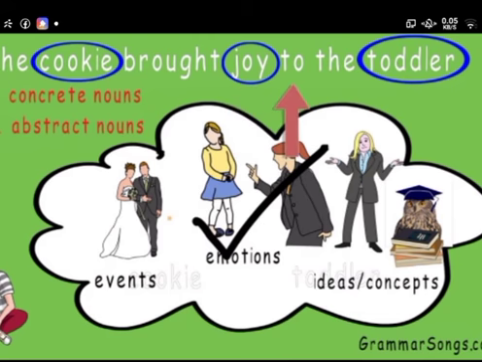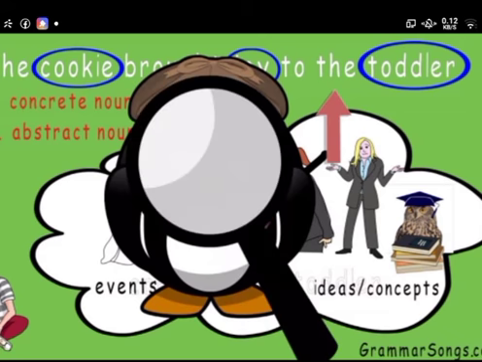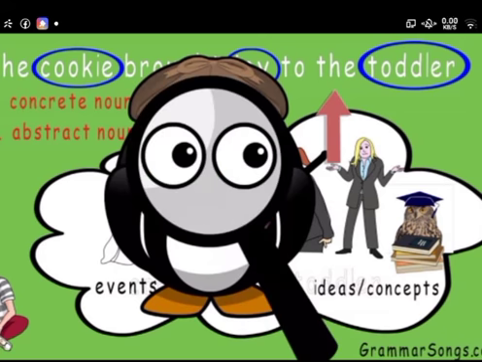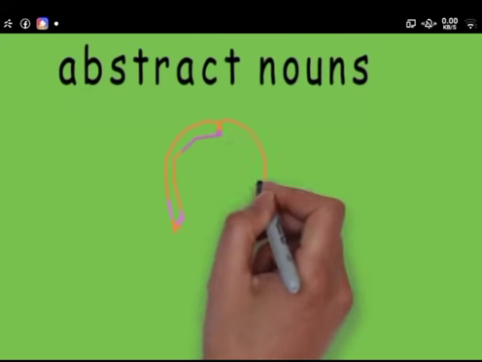Let's see, is to an event, emotion, or concept? No. Is the an event, emotion, or concept? No. Hooray, we've circled all the nouns. Great detective work. You get an A+ on abstract nouns. Hope the concept of abstract nouns is clear to you now.